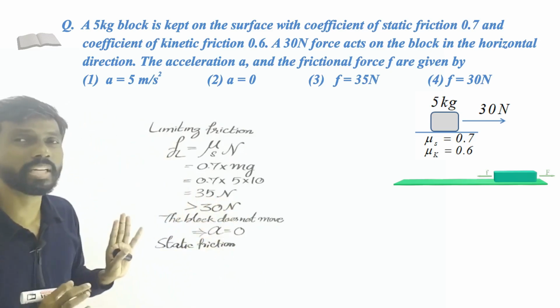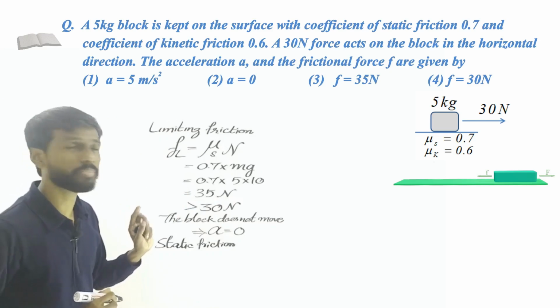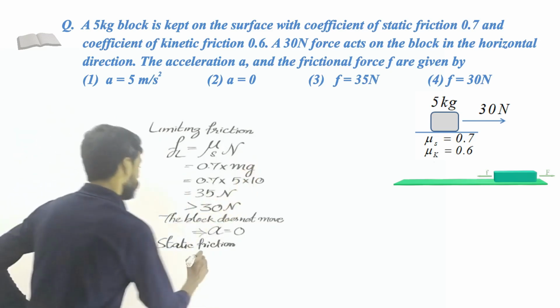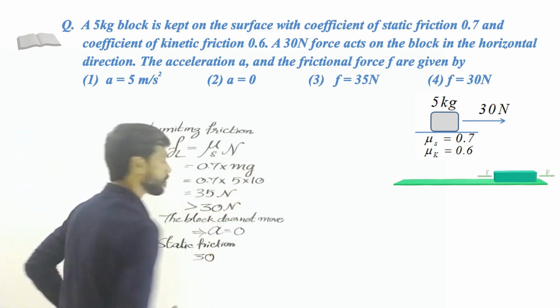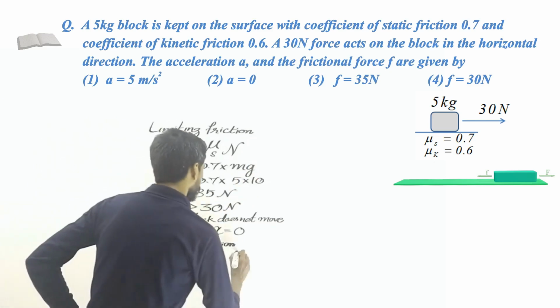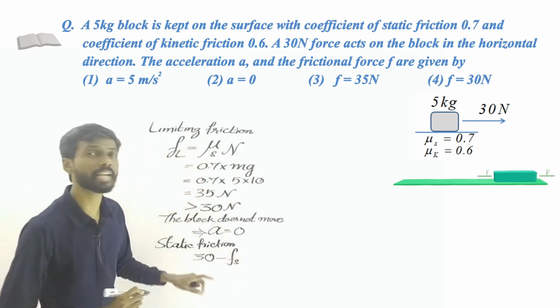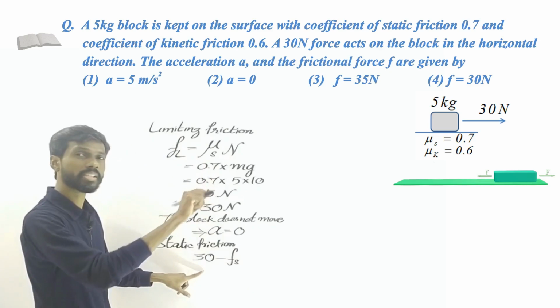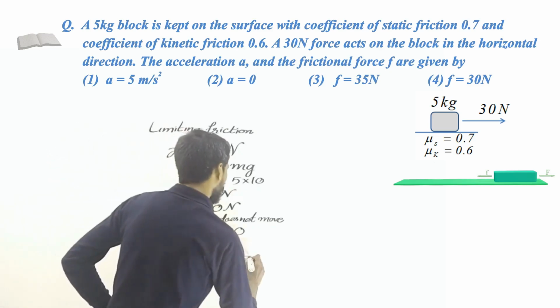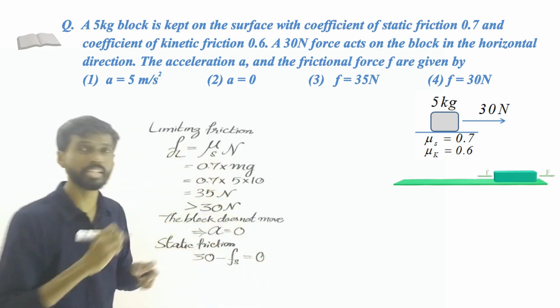So this object is in equilibrium. So what are the forces acting on the object? 30 Newton in this direction. Okay, so 30 Newton minus the frictional force, Fx, yes, Fx is the static friction. So 30 Newton in this direction, static friction in the opposite direction. So that must be equal to 0 because the object is in equilibrium.